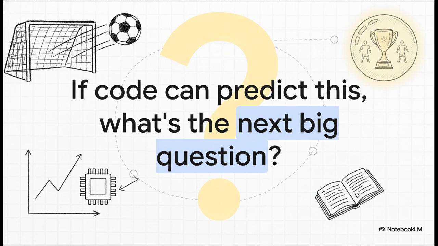And that kind of leaves us with one big final thought. We just built a very simple model that acted like a crystal ball for elite soccer teams. If data and a few lines of code can solve this puzzle so perfectly, it really makes you wonder, what's the next great mystery, the next big question that we can answer with this exact same approach?